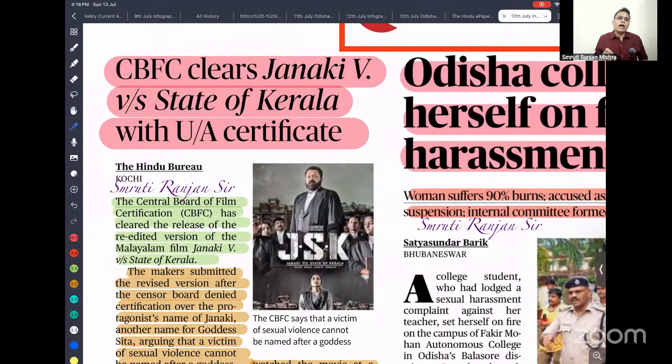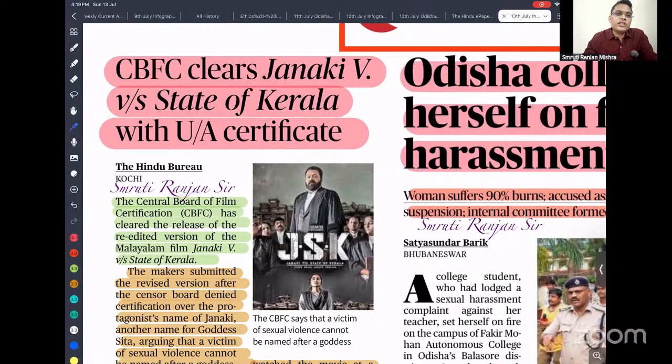First of all, you need to know that everyone, including you, me, and the producer, has the right to freedom of expression. So we can produce movies, we can express our creativity by creating movies. But at the same time, there is a reasonable restriction provided under Article 19(2) of our Indian Constitution. That means all our freedom of speech should be reasonably restricted.